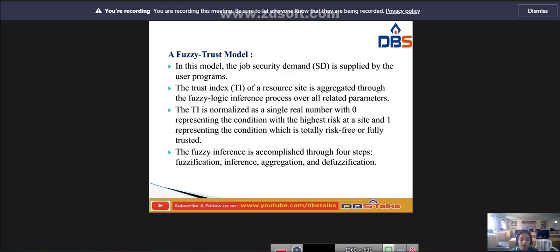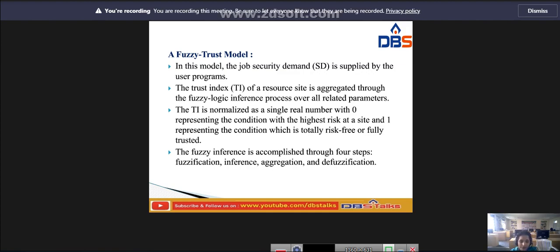If the condition provided for the trust index is 0, the site will be fully risky, at the highest risk. If the condition provided for the trust index is 1, it will be risk free or fully trusted.